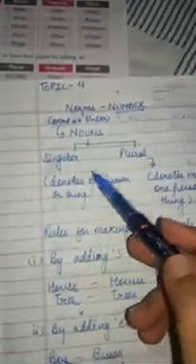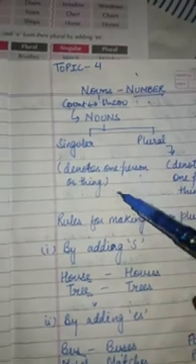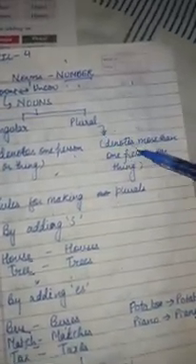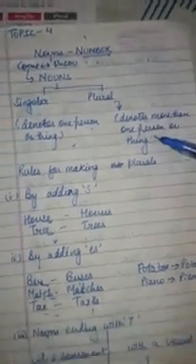Good morning, students. Today we are going to have the fourth topic, or fourth chapter, from the book, that is nouns: numbers. Nouns, numbers can be divided into two parts, that is singular and plural. Singular denotes one number, one person, one thing. Plural denotes more than one person or thing.